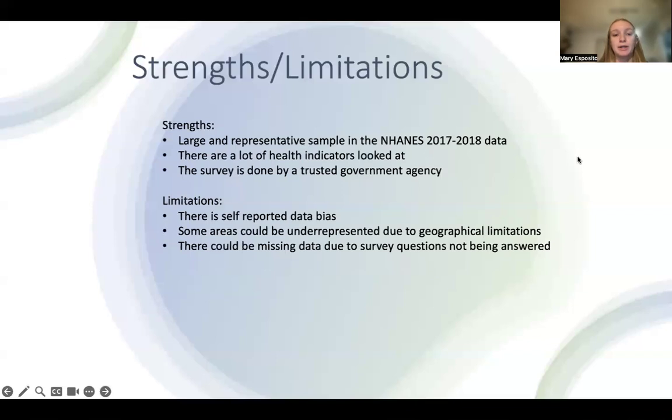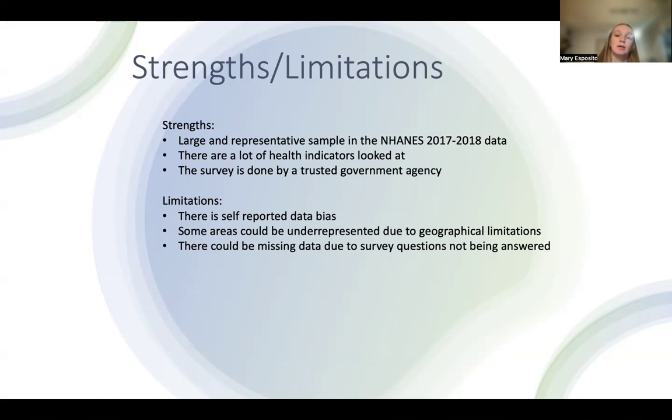Some strengths and limitations. Strengths of the NHANES data: it's a large and representative sample, and there are a lot of health indicators that were looked at. And also a lot of demographics, which is good for us to see rather than just focusing on one thing and not really having a good idea of how BMI and other factors like cholesterol impact diabetes. The survey is done by a trusted government agency.